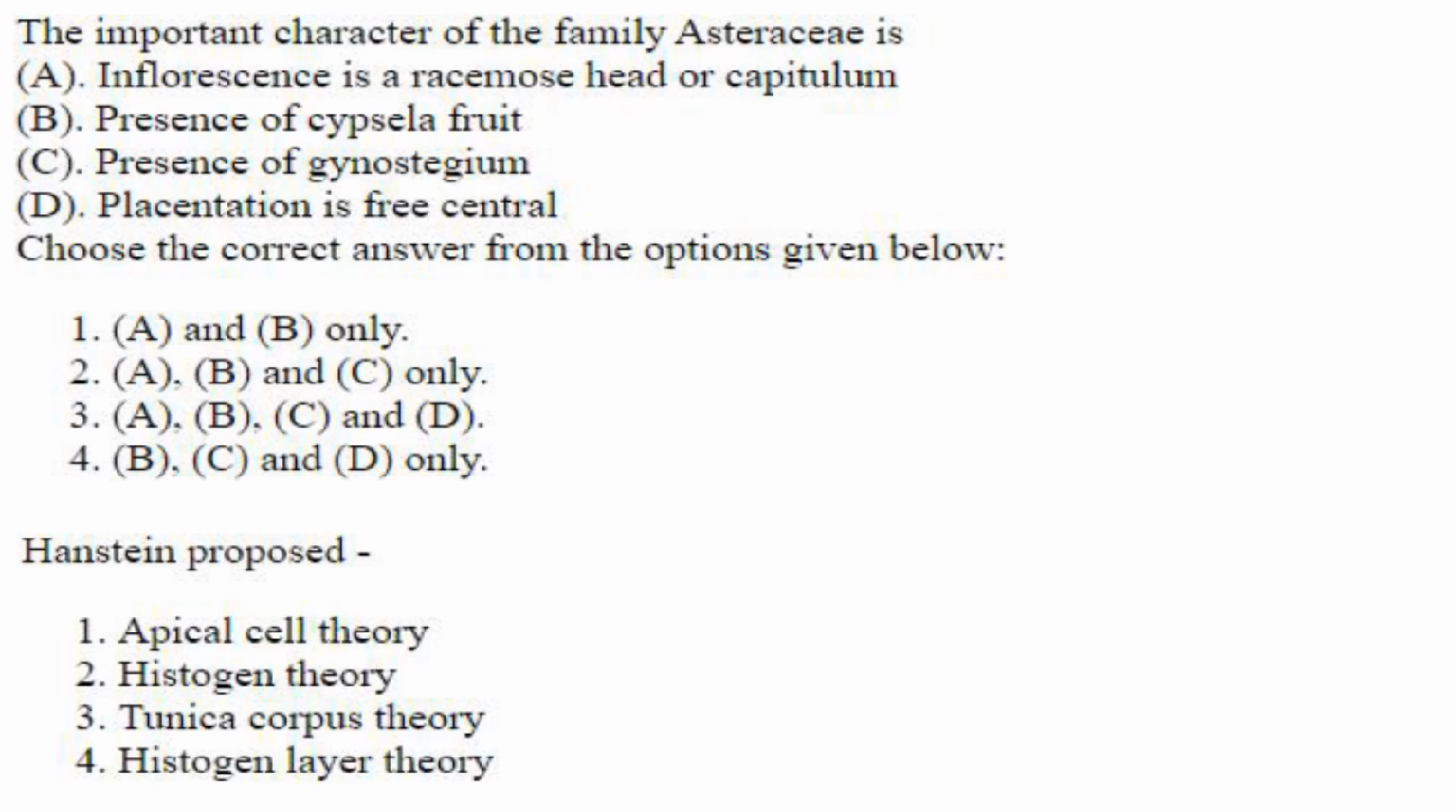Then, an important character of family Asteraceae. Asteraceae is the family where you can see your sunflowers. Inflorescence is racemose, head or capitulum, that is correct. Presence of cypsela fruit, yes, that is the characteristic fruit of the Asteraceae family. Presence of gynostegium is found in the family Apocynaceae, not Asteraceae. And placentation in Asteraceae is basal or axial and not free central. So A and B are the only correct answers, so 1 is the answer.